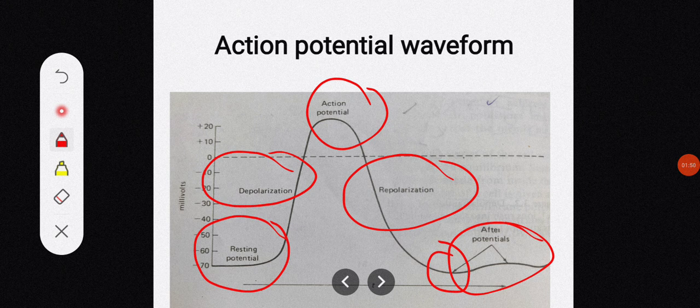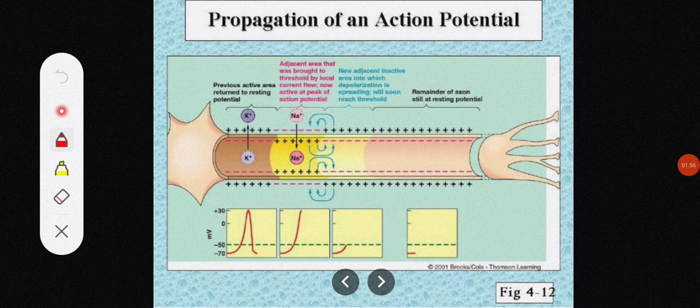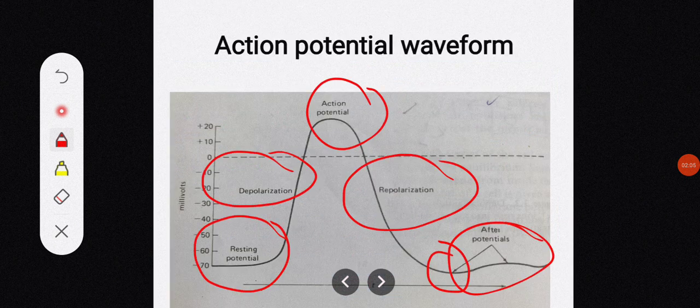So these things you need to know before actually proceeding towards the main topic, that is propagation of action potential. In this lecture I am going to discuss how the action potential gets propagated. In the previous lectures I have discussed how the cell gets depolarized or repolarized, how the action potential gets developed in an individual cell.